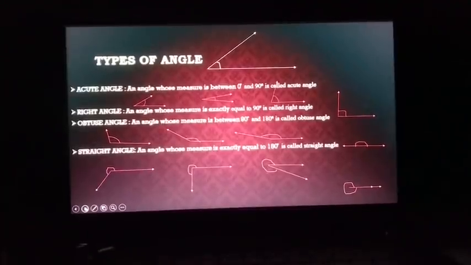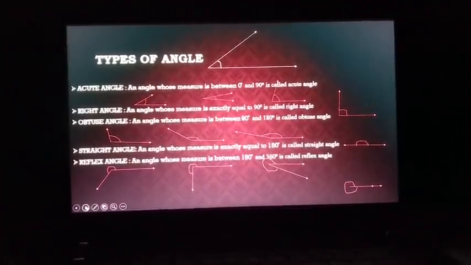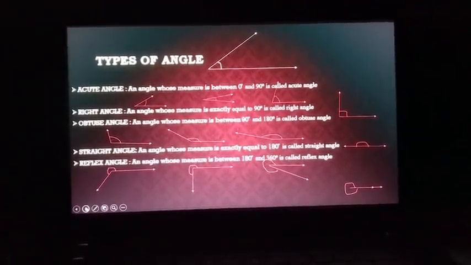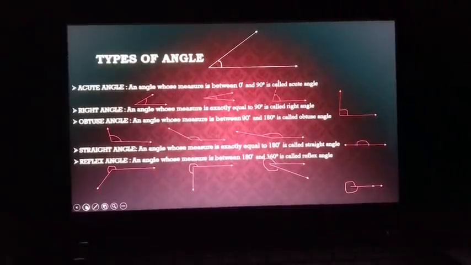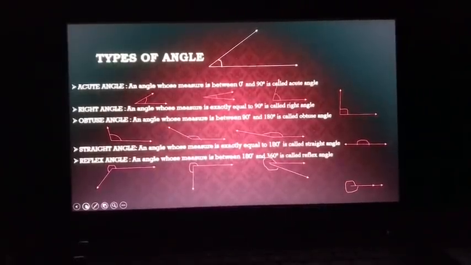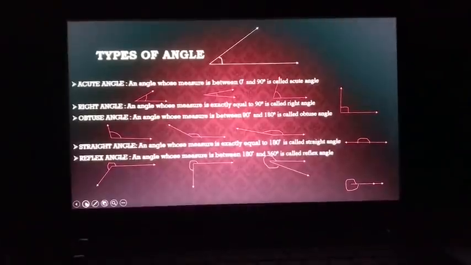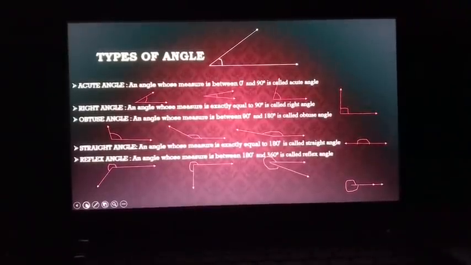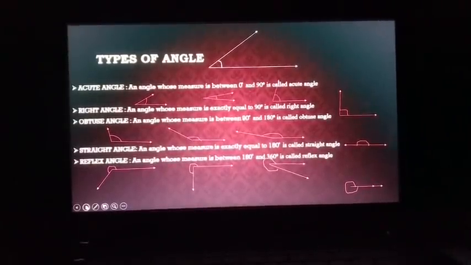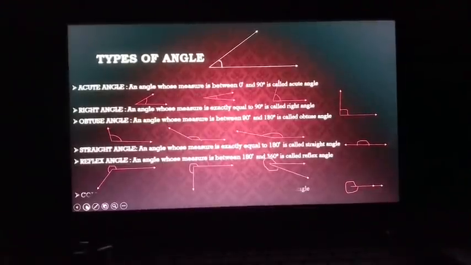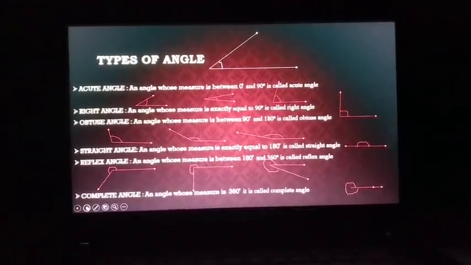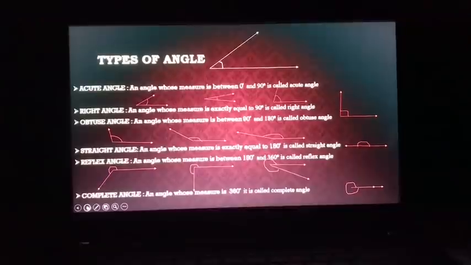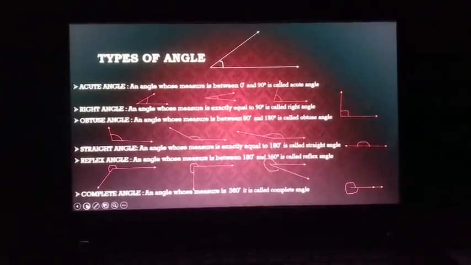The next is the reflex angle. An angle whose measure is between 180 degree and 360 degree, that is, from 181 degree to 359 degree, all these angles are called reflex angles. And the last one is the complete angle. An angle whose measure is 360 degree is called a complete angle.